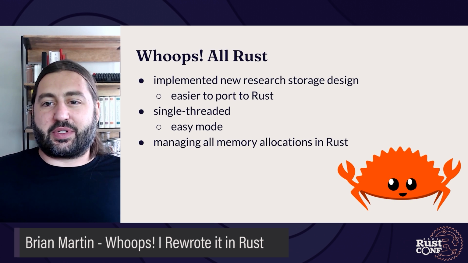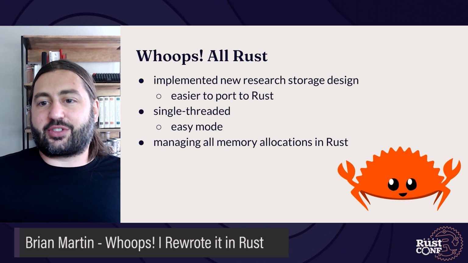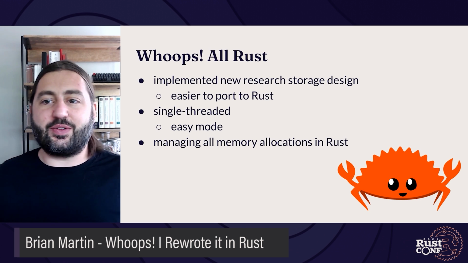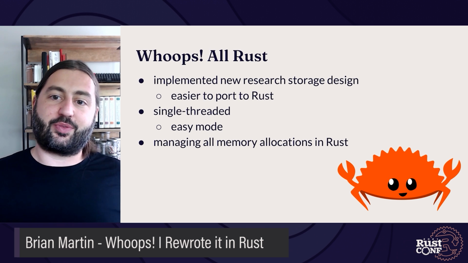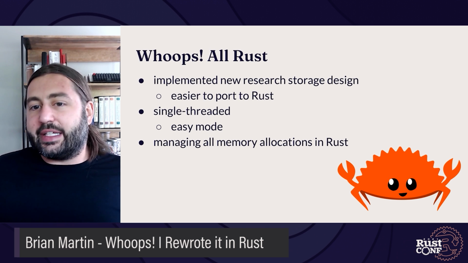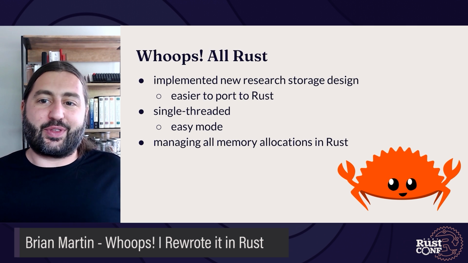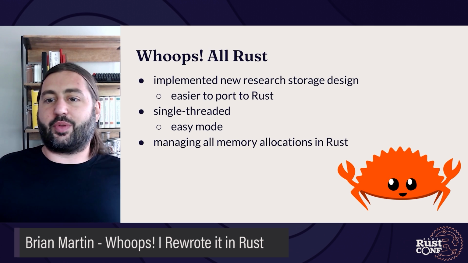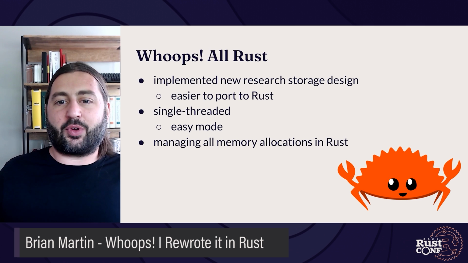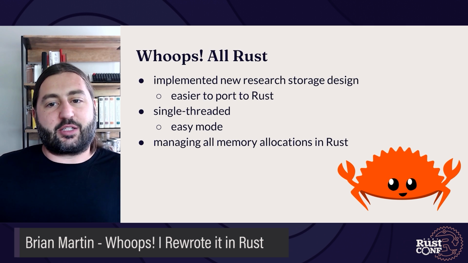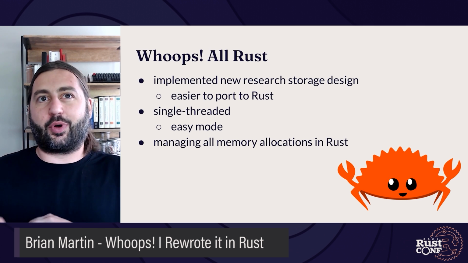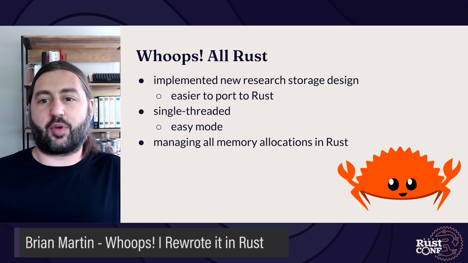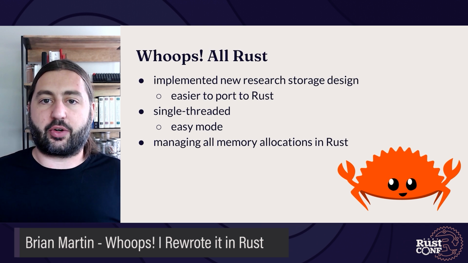Luckily, around this time, there was a newer research storage design by a PhD student who was working with us, and this new design was a lot easier to port to Rust. I even simplified that design further and took it back to being designed for single-threaded use, so there's no locking or concurrency things that I might get wrong. Rust does make these things pretty easy normally, but for memory efficiency reasons, I wouldn't have been able to use the Rust primitives for doing locking and concurrency.